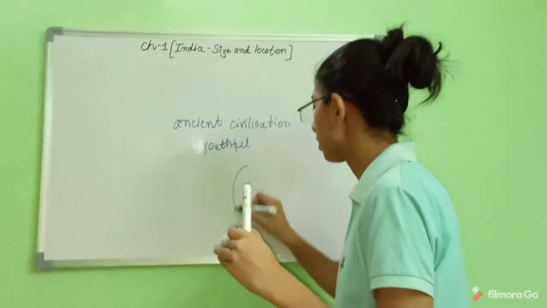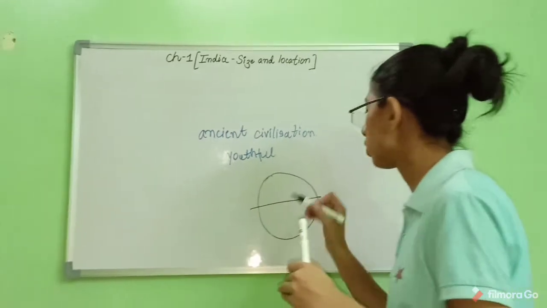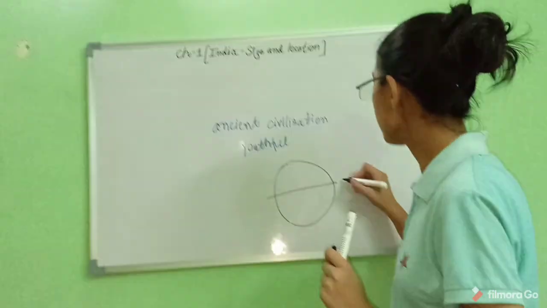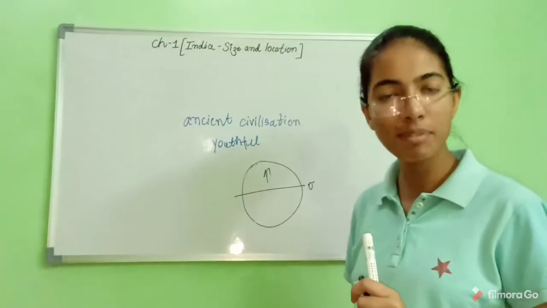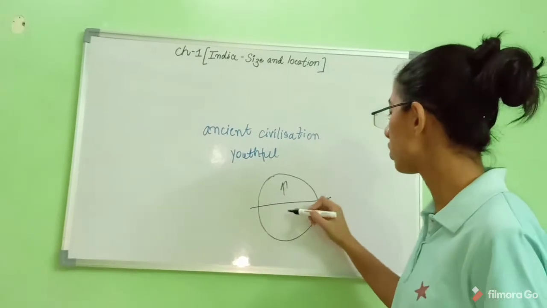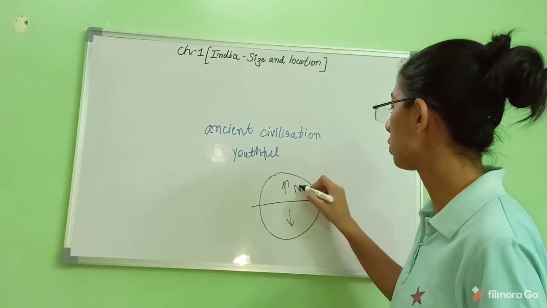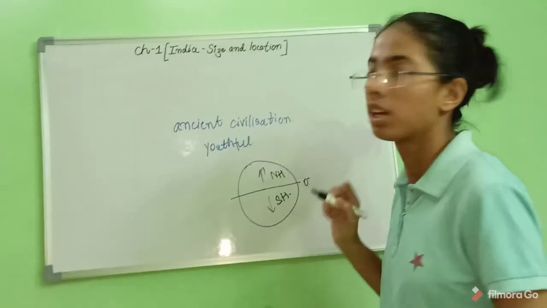Let's imagine this is the earth, and this is an imaginary line called the equator at 0 degree. This upper portion is the northern hemisphere and the below part of the equator is the southern hemisphere. Is it clear?